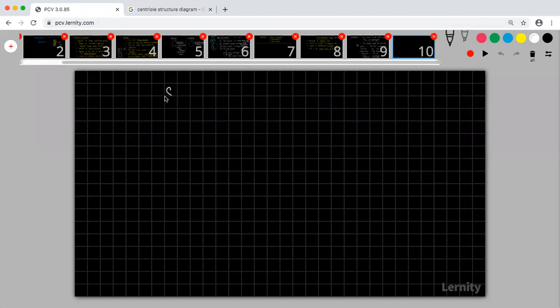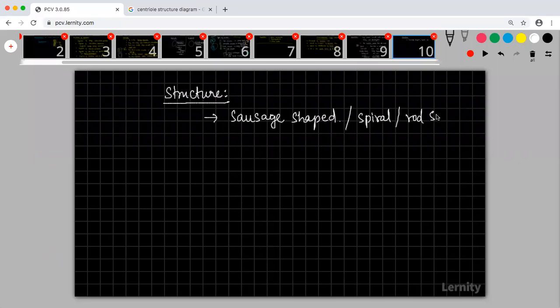So structure, it is sausage shaped, or spiral, or rod shaped.